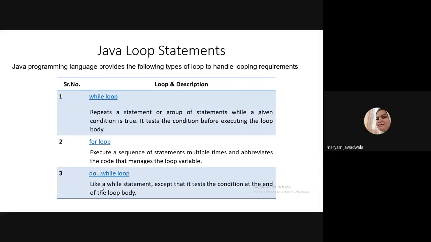Okay, so I hope you understand the difference between a do while loop and a while loop. In a while loop, first the condition will be checked and then the block of statements is executed. But in a do while loop, first the statements are executed and at the end you check the condition. So this is the basic difference between while and do while loop. And the for loop is again there to execute a block of statements repeatedly.